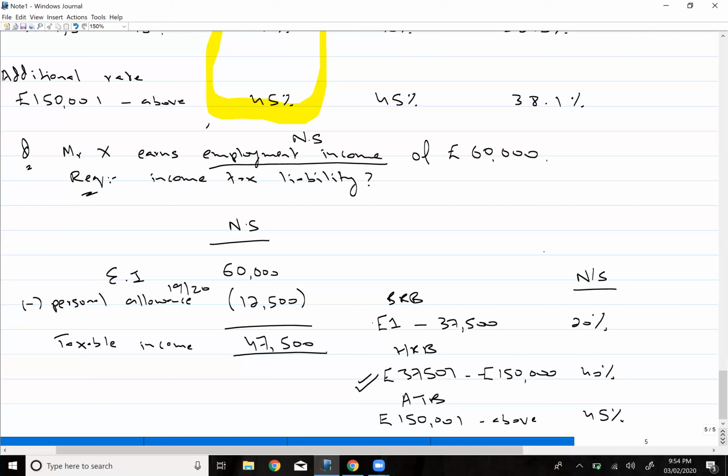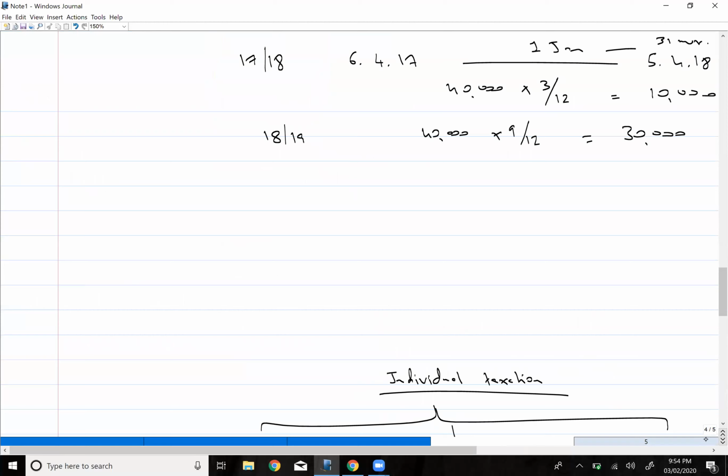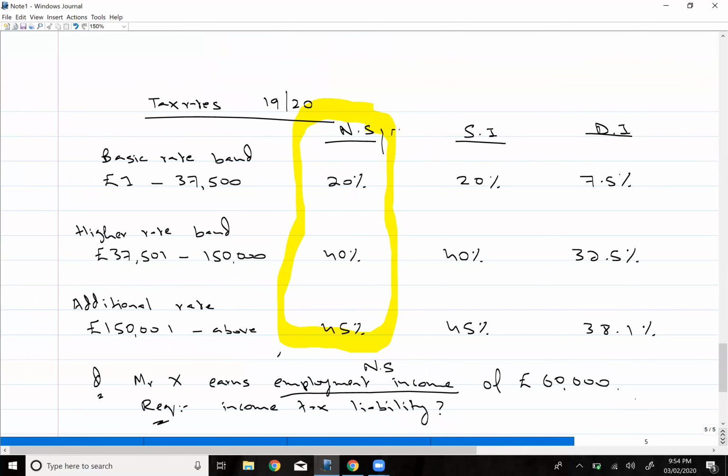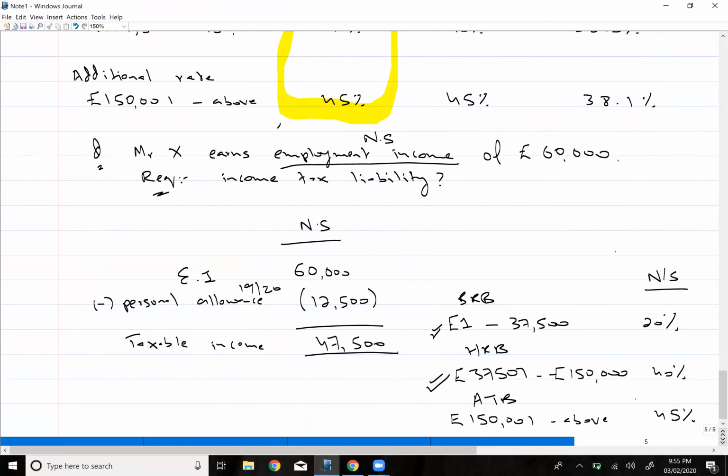You have to use your bands. First of all, you will be using your basic rate band, which is till 37,500.